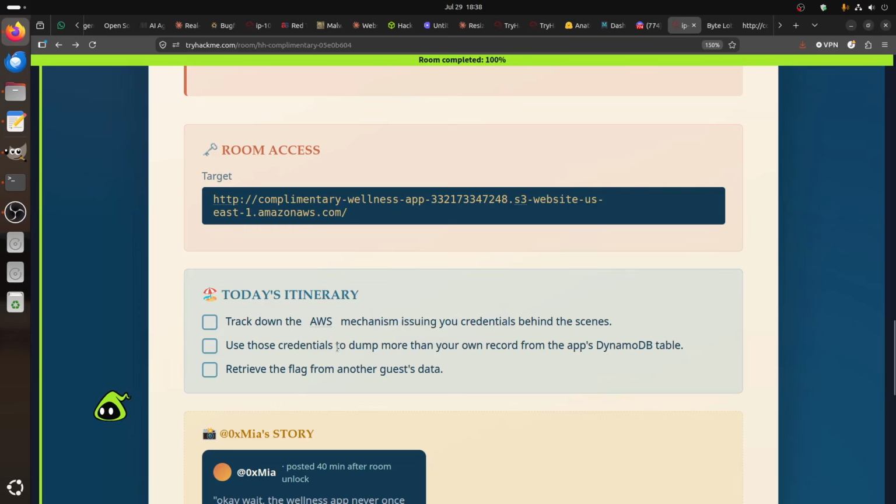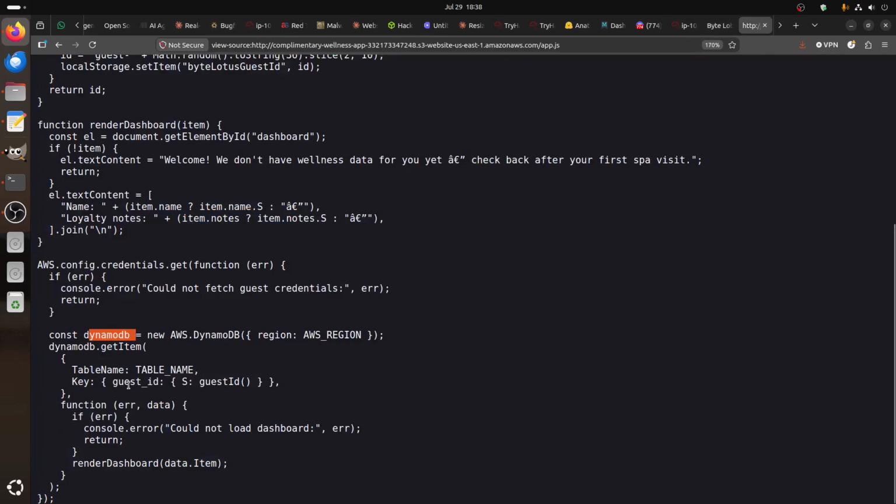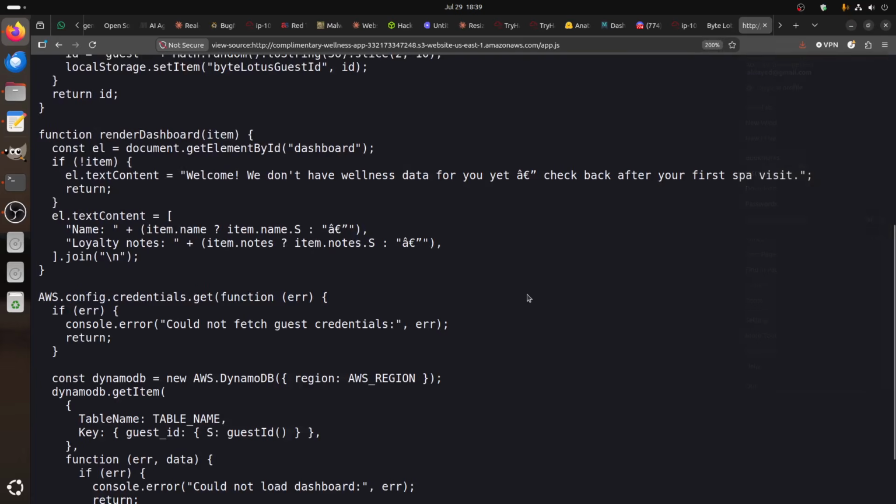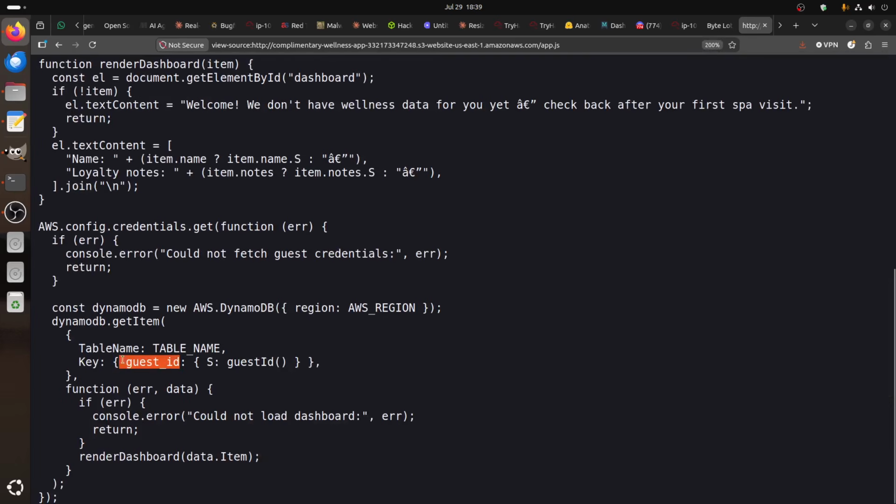In any case, the Dynamo table is this one, and you can see what it does. It's very narrow. It takes two items, just the guest ID from the table, and returns the guest ID and function data. The question is, are there other things we can get from this?